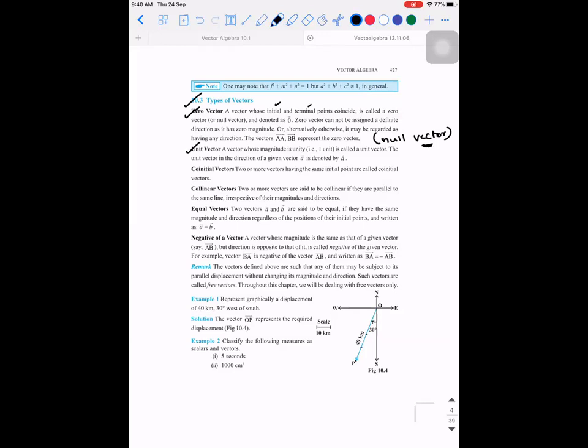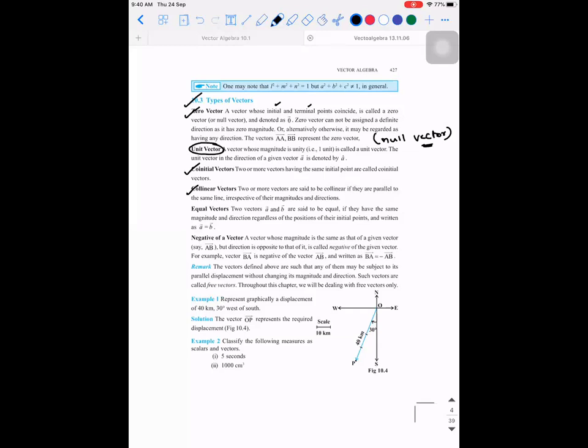Next. What is a unit vector? That is what we need to understand. I'll come to that. I have to explain what a position vector and a unit vector are. What do you mean by co-initial vectors? Two or more vectors which have the same initial point are called co-initial.